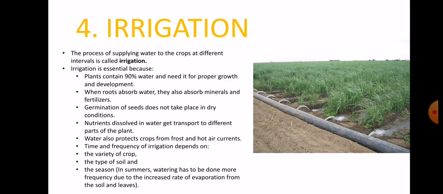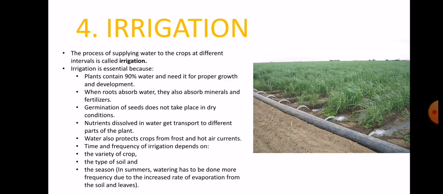The dissolved minerals and nutrients are then carried by the roots and transferred to all parts of the plant. These nutrients are very essential for the growth and development of the crop, so they are transferred along with the water to the different parts of the plant.